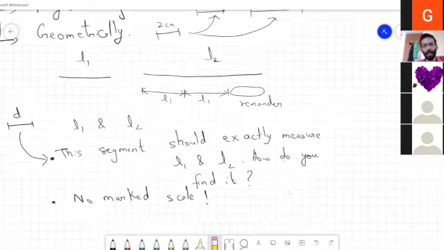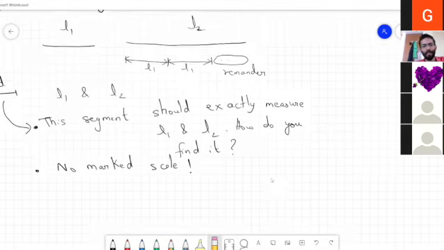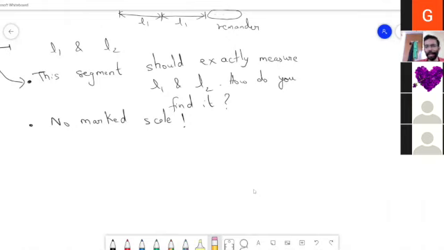Okay, now we will take two specific lines. Let us take a square, and let me take its diagonal.